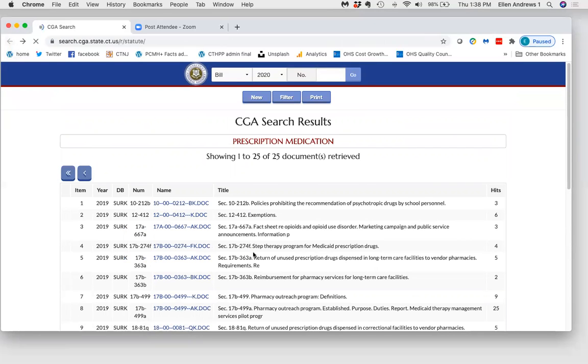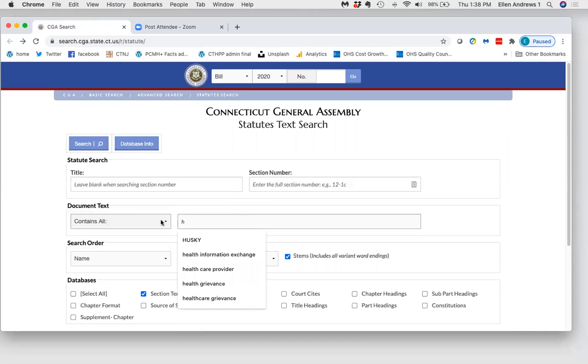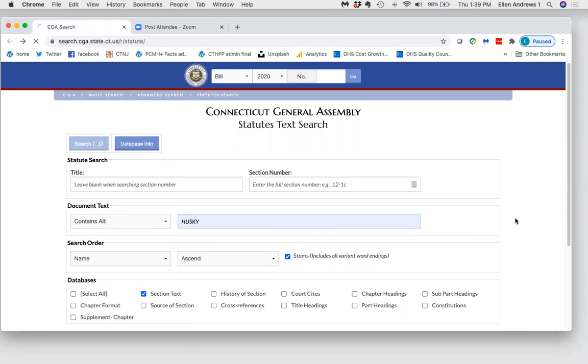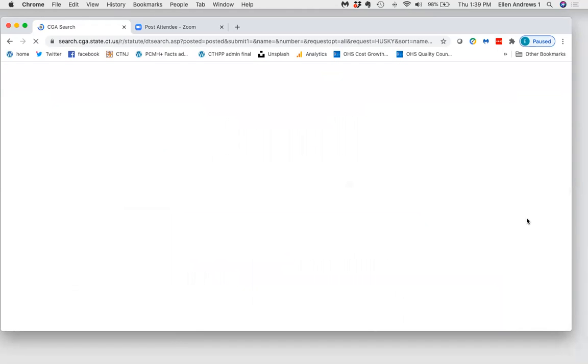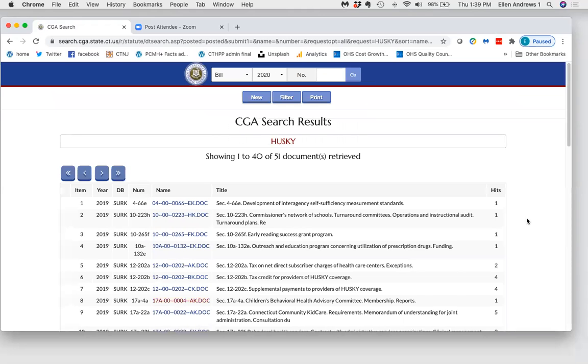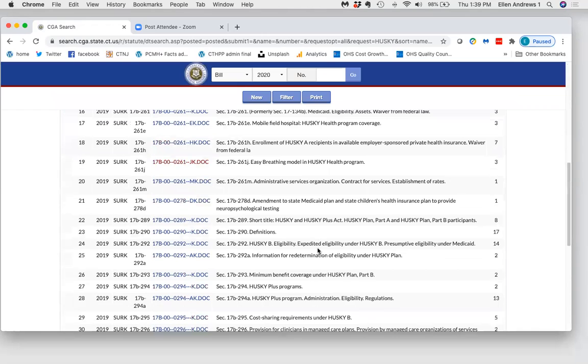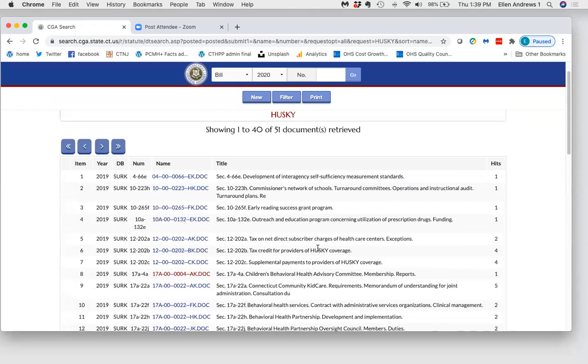Let's try a search for Husky. Here are 51 documents. When you have your search down to a reasonable number, you can scan through the titles of the documents, the sections of the statute, to narrow down which one to look at. You click on the links to the left of that title to actually get to the document.